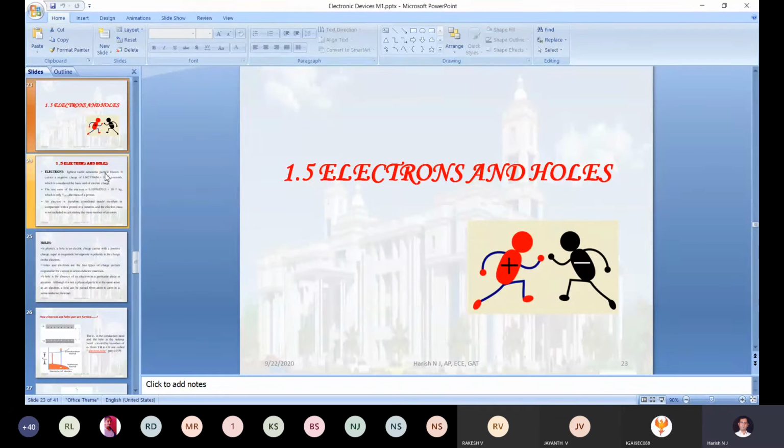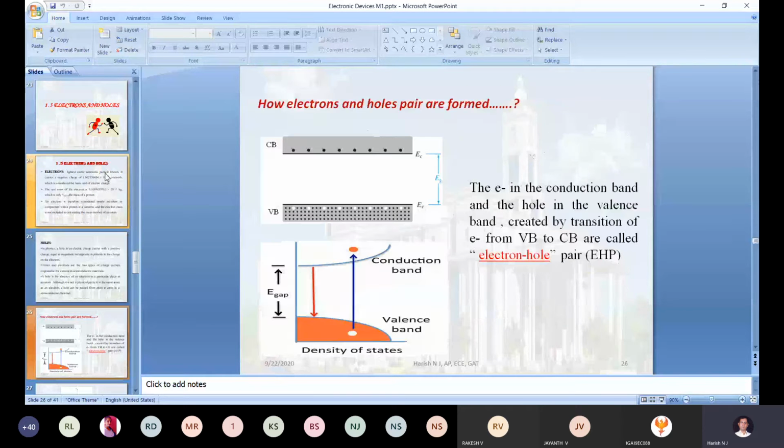Now your vacancy, yeah, positive. Because of that cavity, that free space, it is attracting the electron to form electron recombination. Correct? So hence we are assuming that the cavity has a positive charge. Hence only it will be attracting the electron, so that the electron hole pair will be generated.